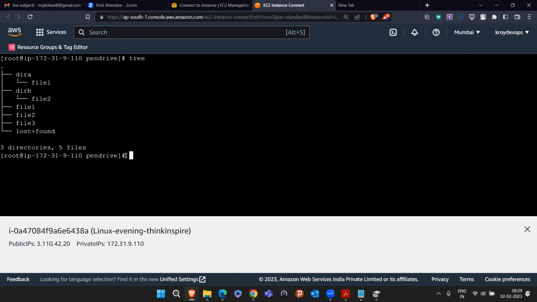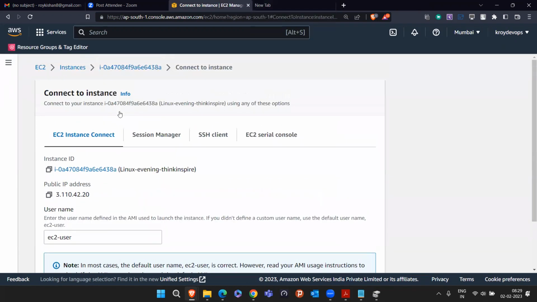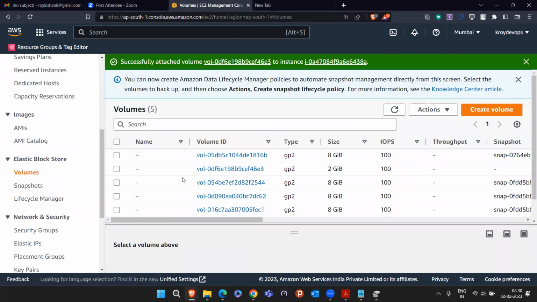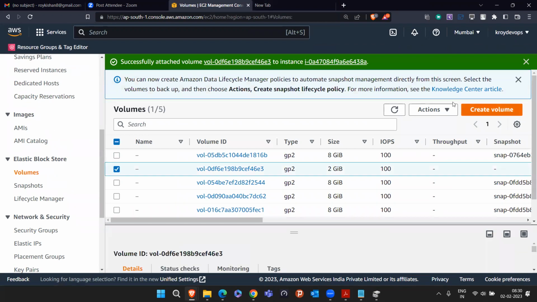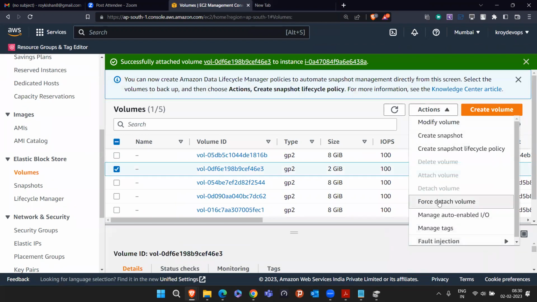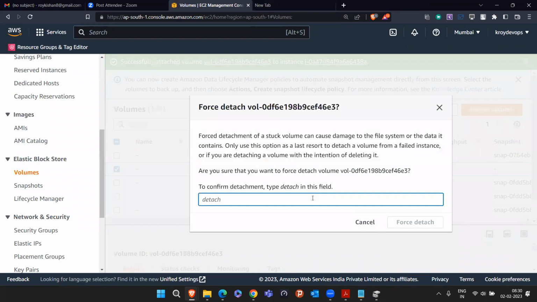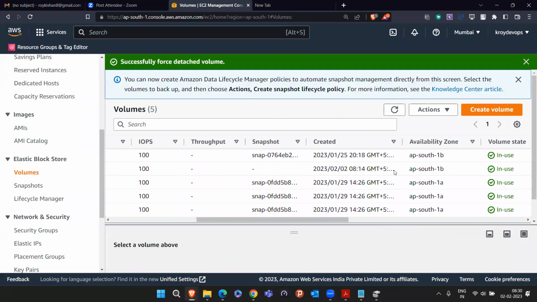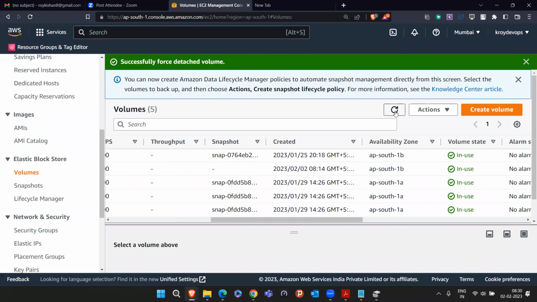Once you save the data in the pen drive, what you usually do is shut down the machine. And I will come here to the EC2 section. I will go to my volumes. I will plug out that pen drive from that machine. This is my 2 GB volume. I will select this, click on Actions, and click on Force detach. Directly saying, please detach that pen drive from that machine. So you'll see in some time it will change from in-use to available. And once it becomes available, then we can attach it to some different machine.